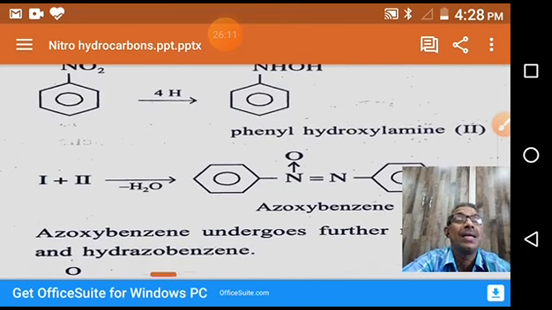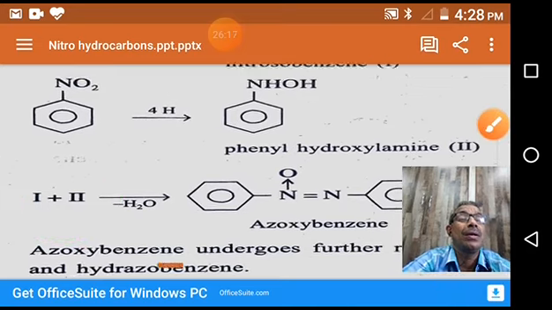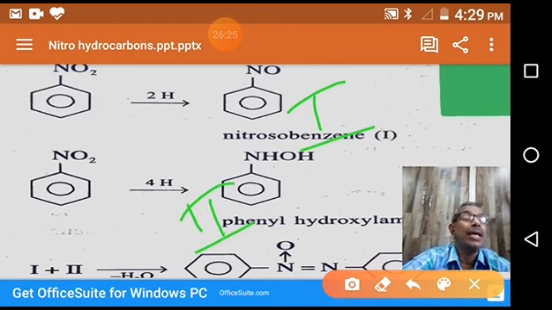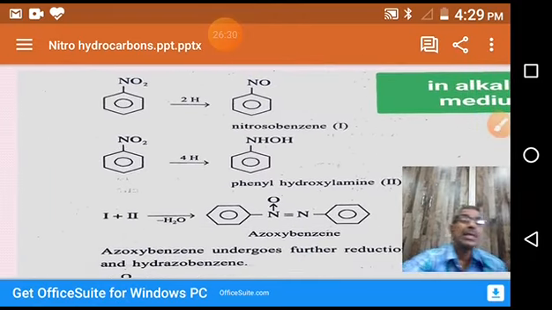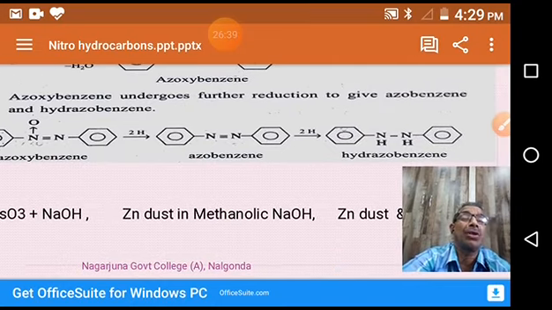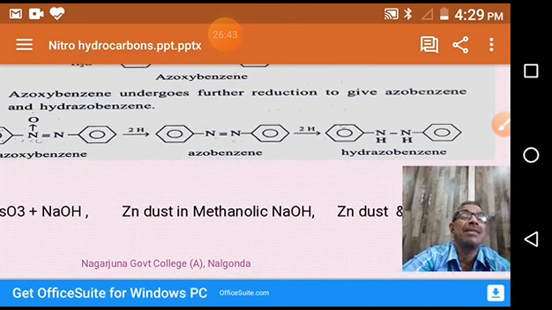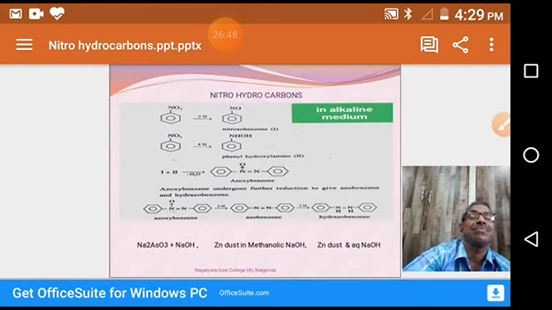You see, this is 1 and 2. This is 1. This is 1. This is 2. So in alkaline medium, in basic medium, what is basic medium? Zinc and KOH. Or there are different alkaline mediums. You see, sodium arsenite and NaOH, zinc dust and methanolic NaOH, zinc dust and aqueous NaOH. All these three act as basic media. So different basic media will give different products.